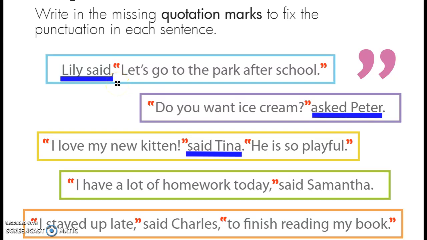"Let's go to the park after school," Lily said. In this case, this comma here separates the dialogue from the speech tag "Lily said." I also have end punctuation here. Please circle the end punctuation for each piece of dialogue.